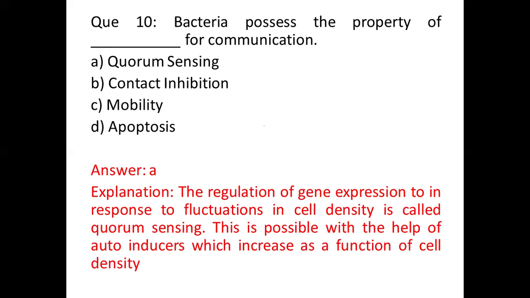Contact inhibition, if you talk about it, is a property of normal cells actually, and it helps cells to differentiate properly, not allowing cells to get stacked up, and ensures proper multiplication. This controls everything.